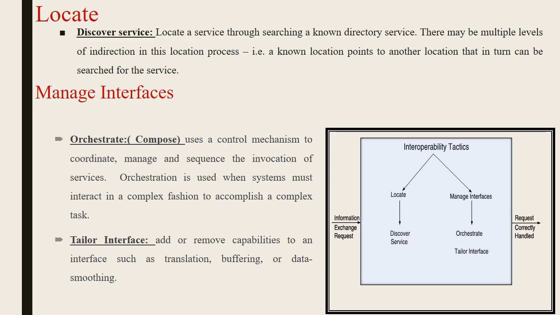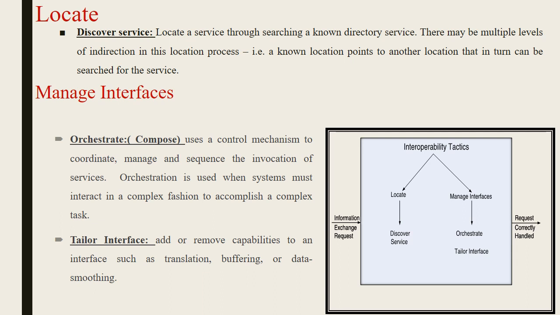The next one is manage interfaces. When we are managing, there are two different processes. One is orchestrate, which means things are combined or arranged together. It is a control mechanism to coordinate or manage the sequence of invocation of the services, and this is used when interacting with two or three complex tasks.